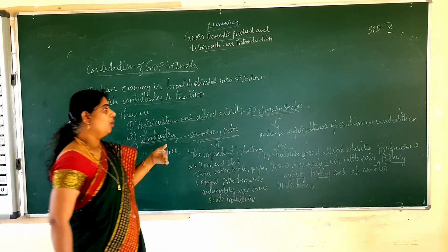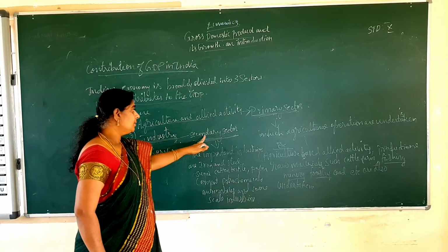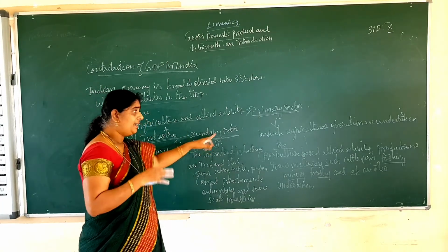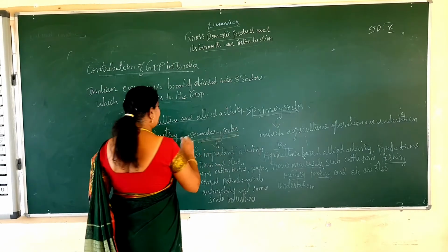What we are taking out from the agriculture primary sector, that raw materials are converted into goods and commodities. That is what a secondary sector.